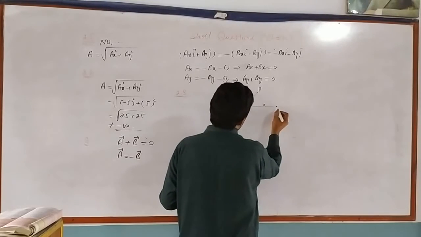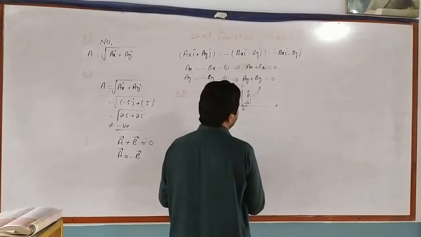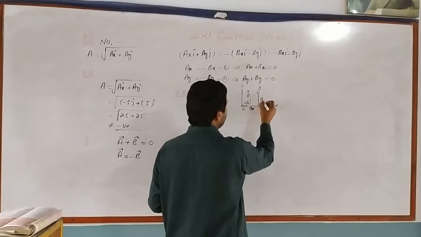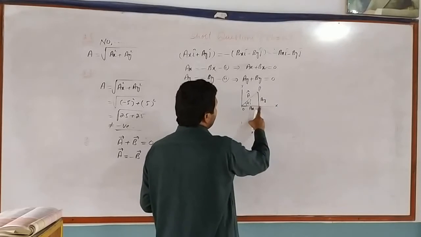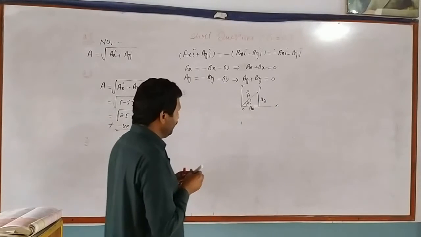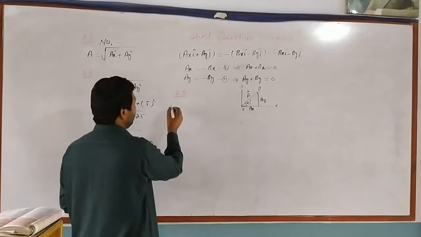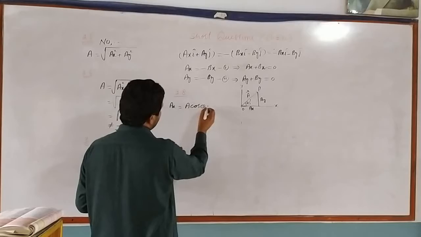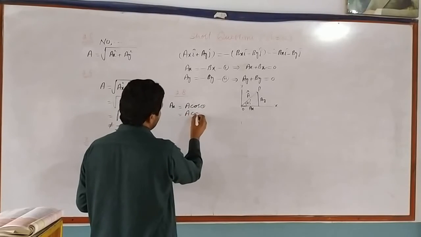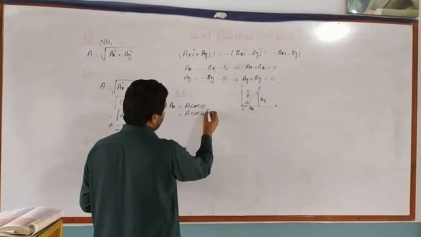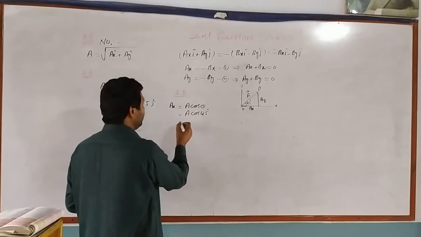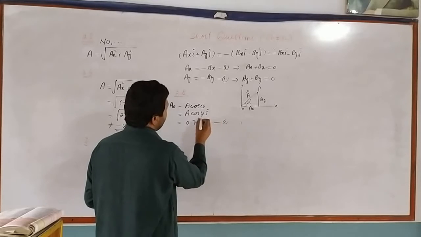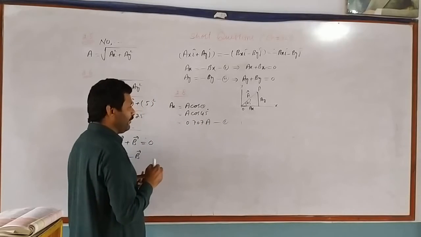Now we resolve this vector into its rectangular components. Ax is the x component, Ay is the y component of vector A. We find Ax is equal to A cos theta, where theta in this diagram is equal to 45 degrees. So the result will be 0.707 A, as cos 45 is 0.707.